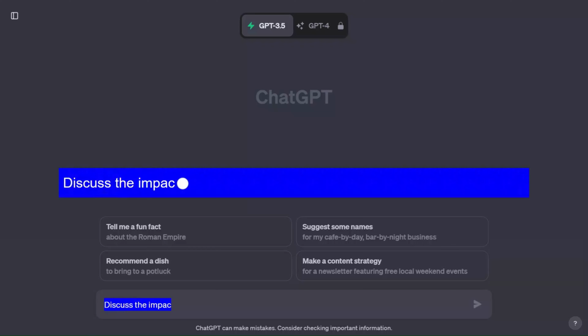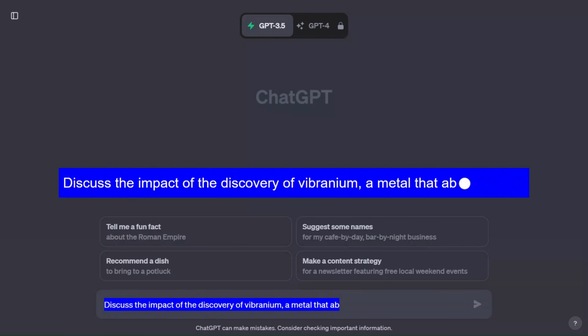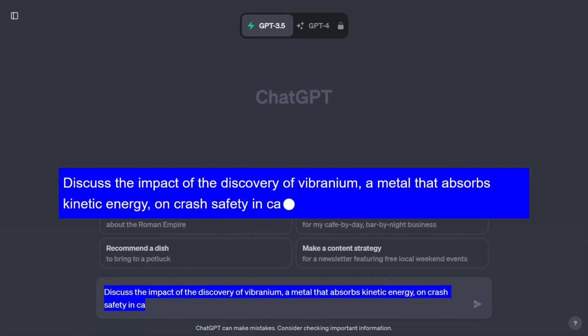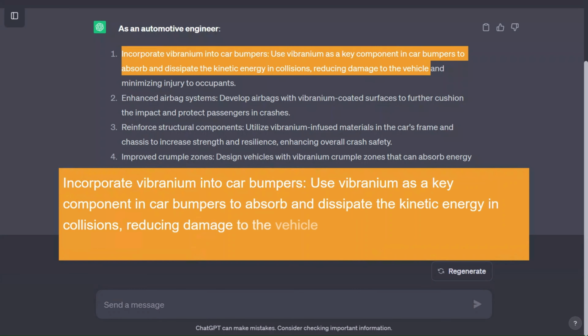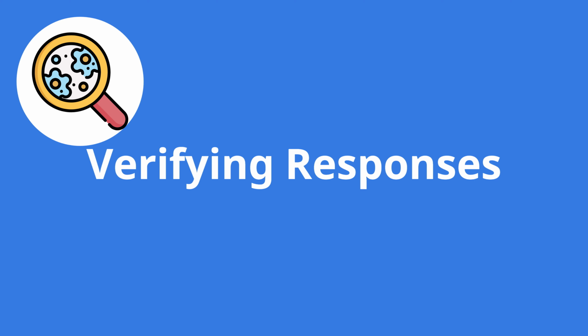Discuss the impact of the discovery of vibranium, a metal that absorbs kinetic energy, on crash safety in cars. Use vibranium in car bumpers to dissipate the kinetic energy in collisions, reducing damage to the vehicle and occupants. I've misled ChatGPT by talking about vibranium as if it was real, but it just shows that we can't always trust its confident responses. Let's look at some ways we can avoid this problem.